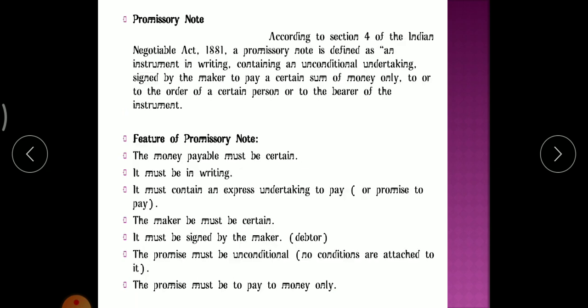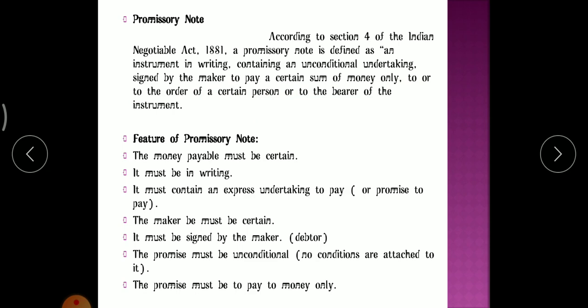The second negotiable instrument of credit is the promissory note. According to Section 4 of the Indian Negotiable Instruments Act 1881, a promissory note is defined as an instrument in writing containing an unconditional undertaking signed by the maker to pay a certain sum of money only to, or to the order of, a certain person or to the bearer of the instrument. Clear? So what do we mean by a promissory note?